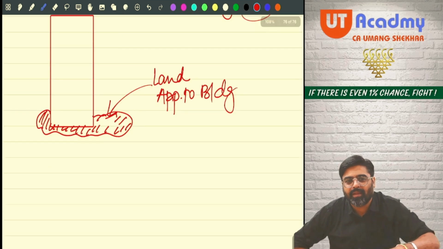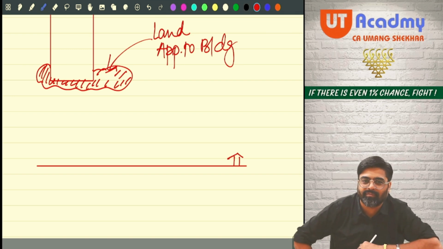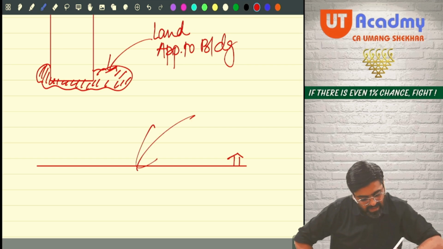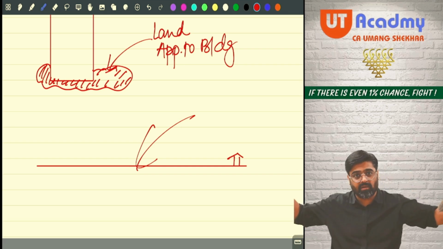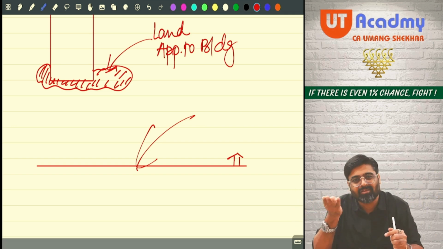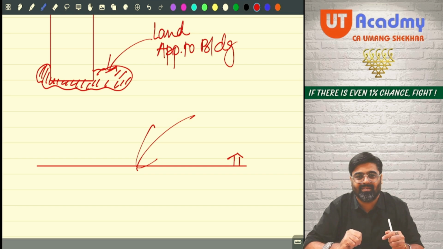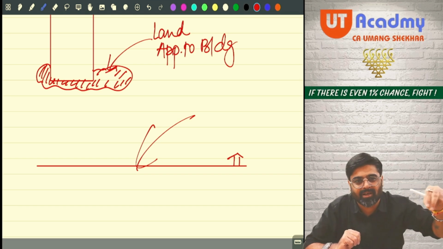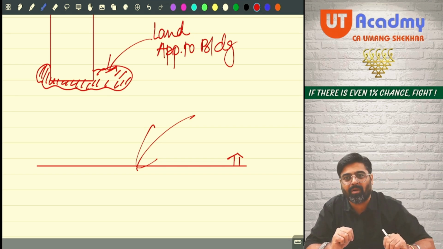Sure? Now tell me, what about this is a land and this is a house? Is it a land appurtenant to building? Is it a land attached to the building? This huge land, a small house is constructed. This land has its own identity. It is individual land. Just constructing a house property nearby that land does not make this land a land appurtenant to building. Getting my point?